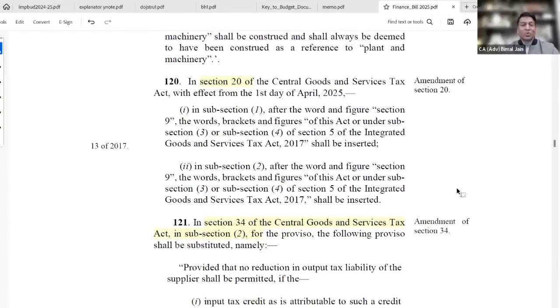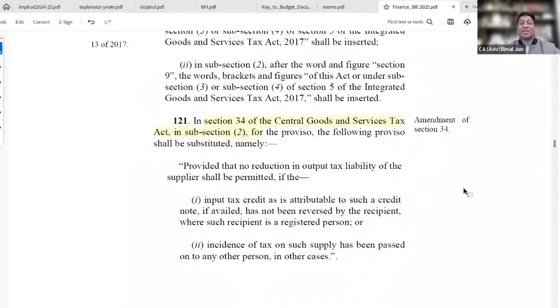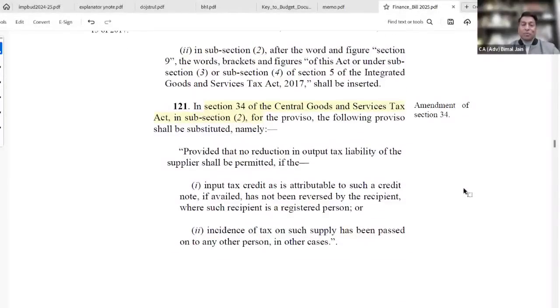Having said that, section 20 pertaining to ISD: it can pay reverse charge liability for interstate supply of services, and that can be distributed. Corresponding provisions are being given. Now, next, clause number 121, section 34, subsection 2.